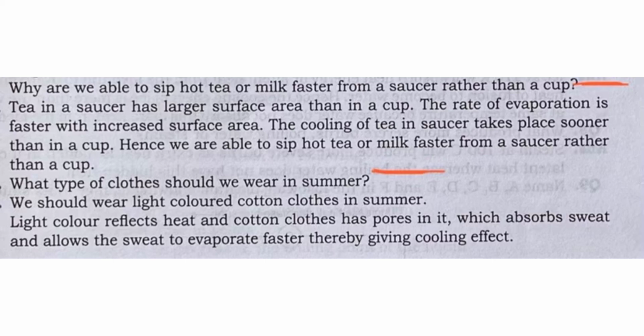Next is, which type of clothes we should wear in summer? We should wear light colored clothes in summer. Why? The reason is, light colors reflect the heat. Instead of absorbing, they reflect the heat. Dark colors absorb the heat, whereas the light colors reflect the heat. And cotton clothes, because they have pores in them, will absorb the sweat and allow the sweat to evaporate faster, and when sweat is getting evaporated, cooling effect is created, because of which we should wear light colored and cotton clothes in summer. So with this, our chapter ends.